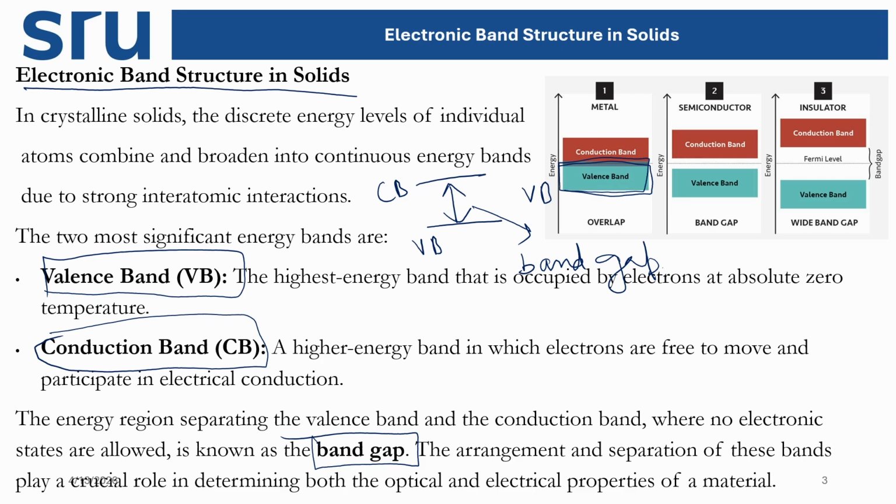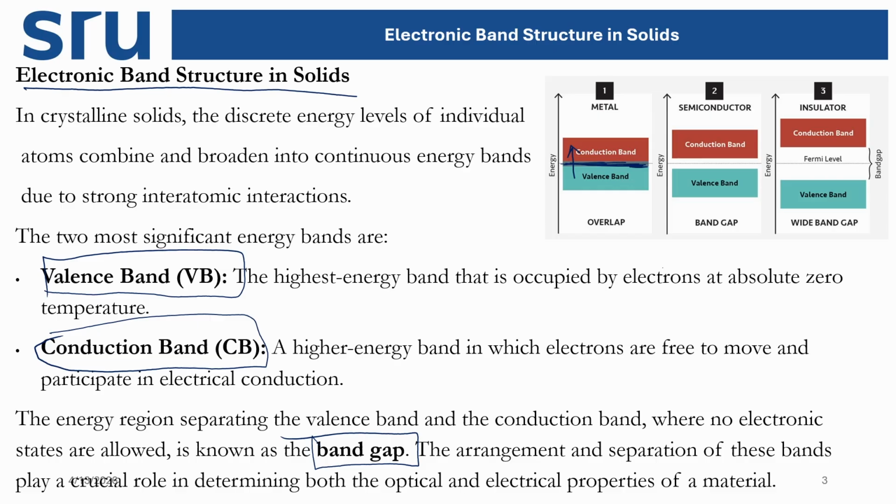Now different materials have different band gaps. For example, for a metal, the valence band and the conduction band merge together or mix together, so there is no particular gap. It looks continuous, so this portion is merging together. There is no gap in the metal, so electronic transition from the valence band to the conduction band is very easy because there is no energy gap.